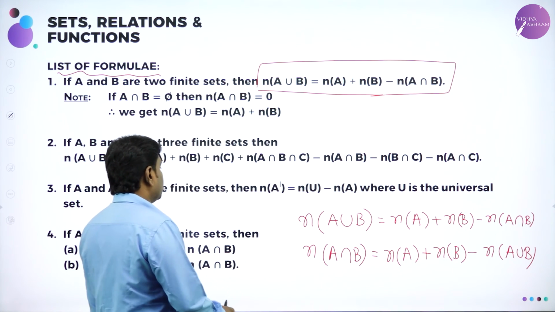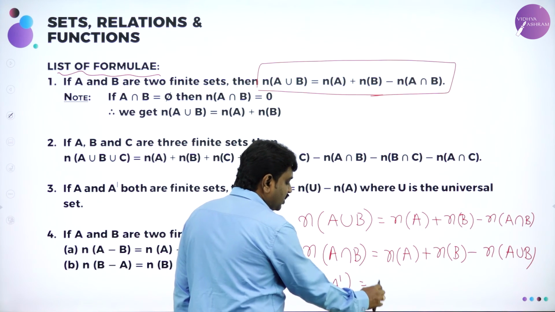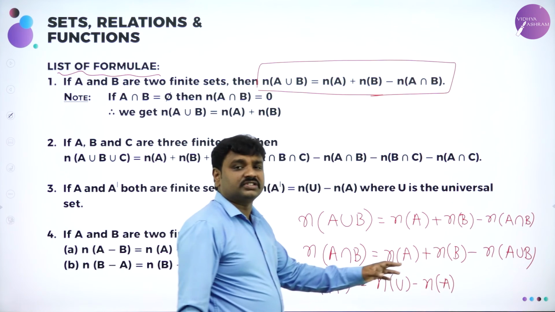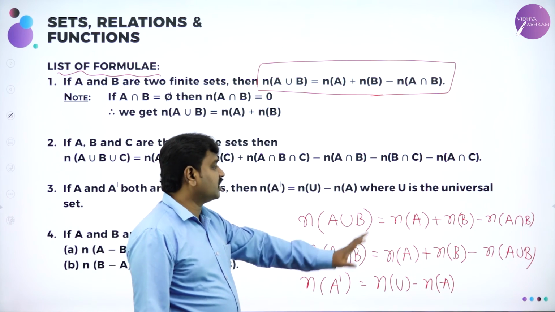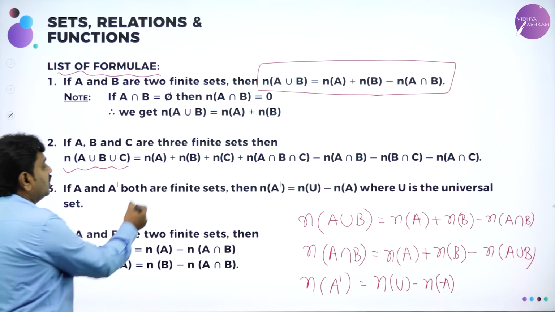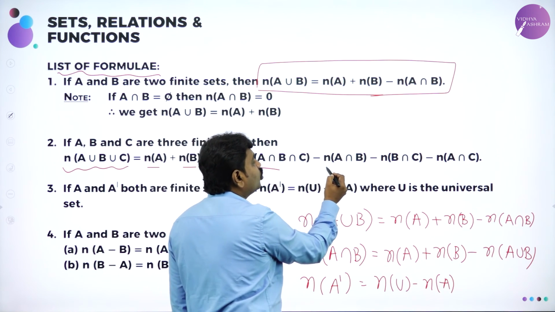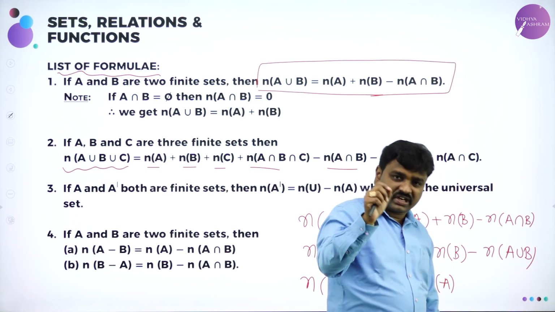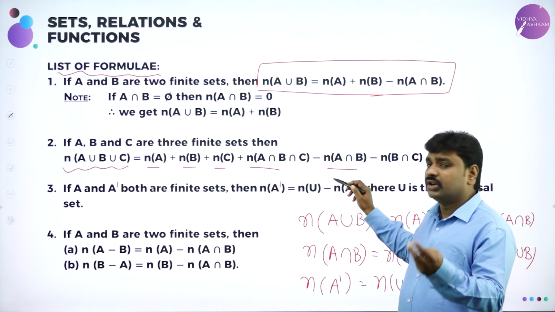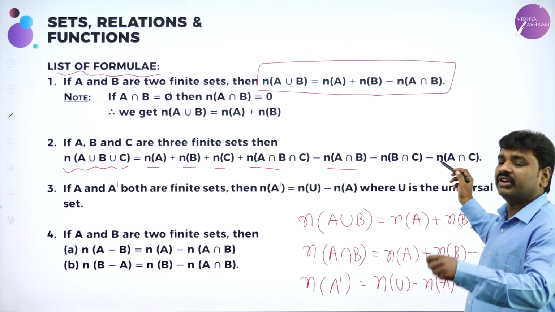Then we have n of A complement. What is n of A complement? N of A complement is the number of elements in the universal set minus the number of elements in A. You know A dash is U minus A. So n of A dash is n of U minus n of A. And if you have three sets, n of A union B union C, then n of A plus n of B plus n of C plus n of A intersection B intersection C, minus two elements you remove: n of A intersection B minus n of B intersection C minus n of A intersection C.